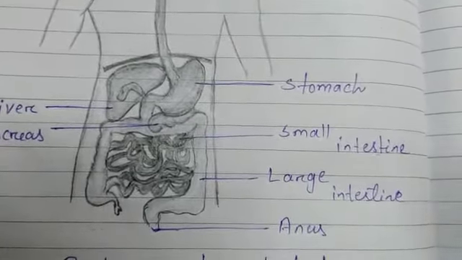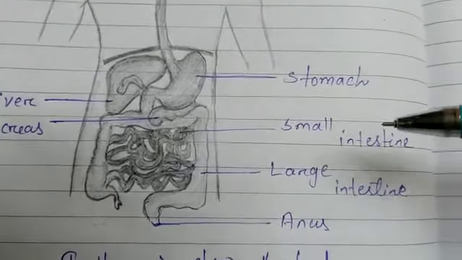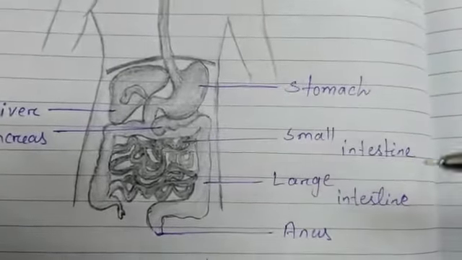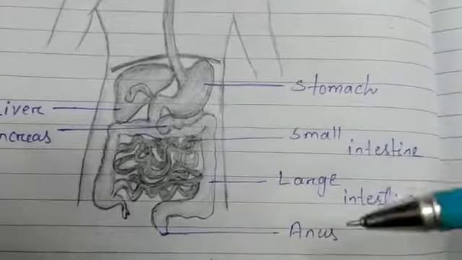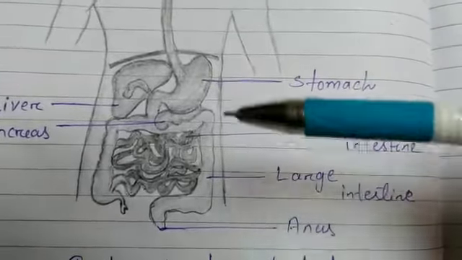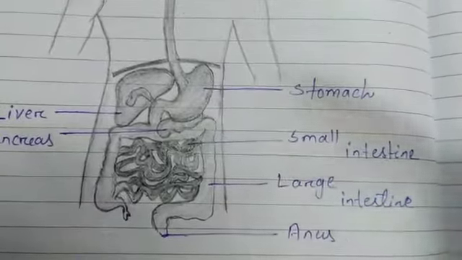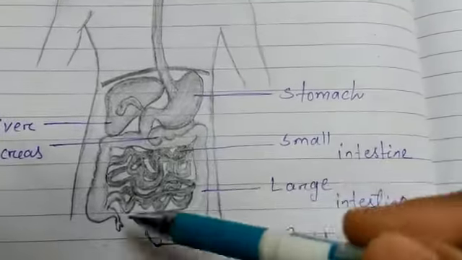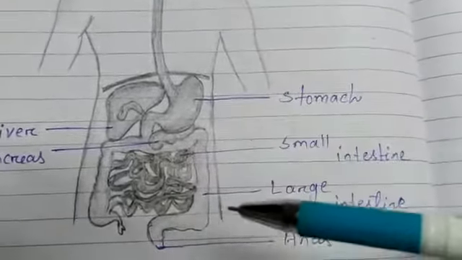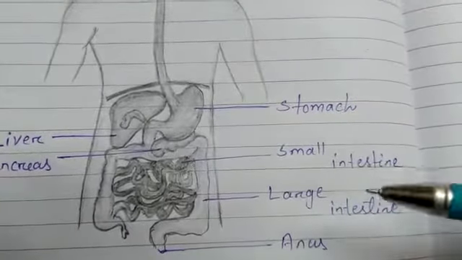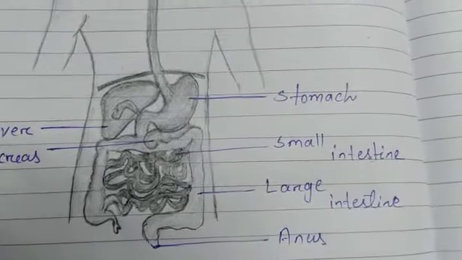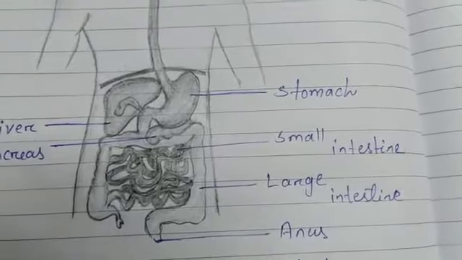Cellulose is very difficult to digest, so herbivores have a longer small intestine. So it is the longest part of the alimentary canal, but its length depends upon the food habit of the animal.